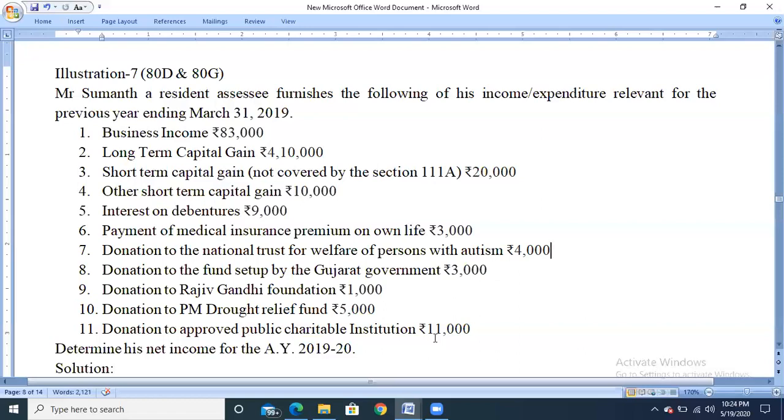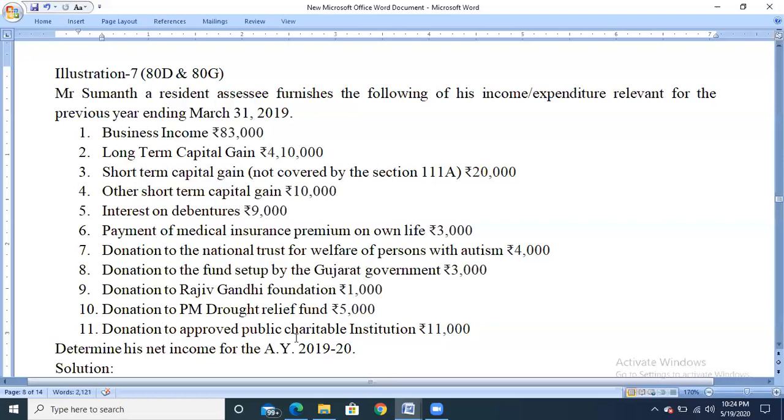One, any donations given for promoting family planning, or any donations given to the Indian Olympic Association for the development of sports or games. And the 4th category, that is any charitable institutions, any notified temples, mosques or any other institutions.